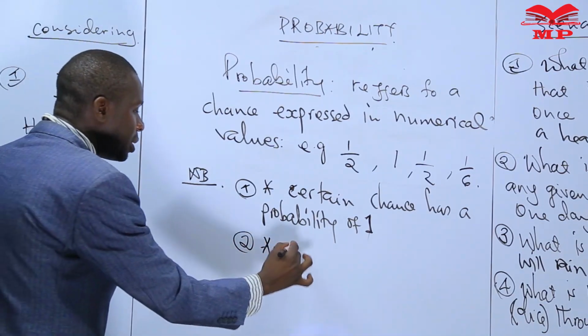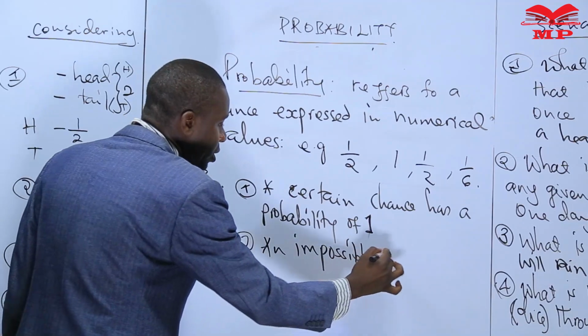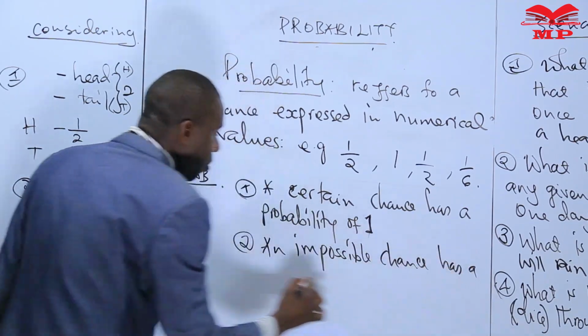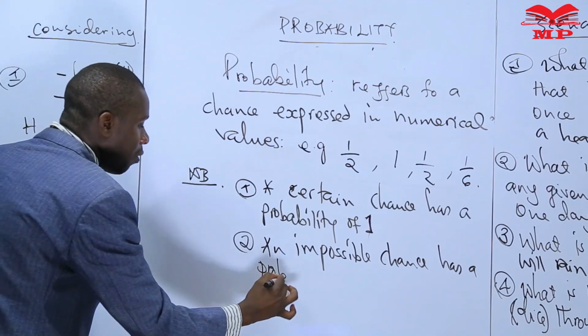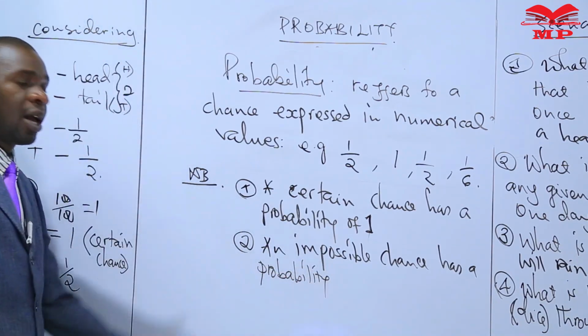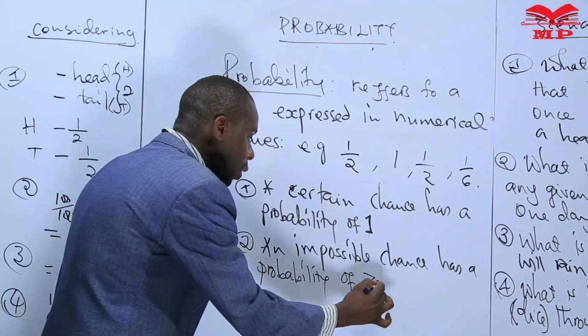An impossible chance has a probability of 0.